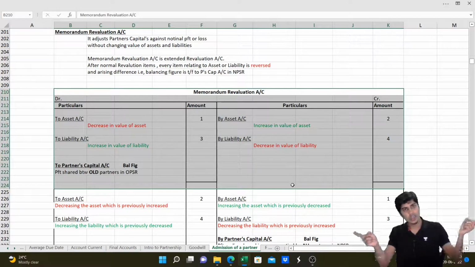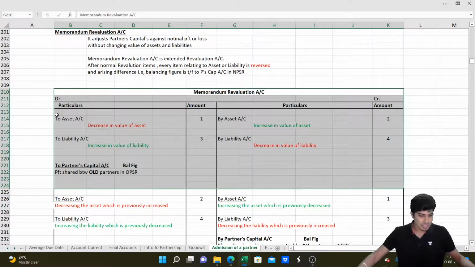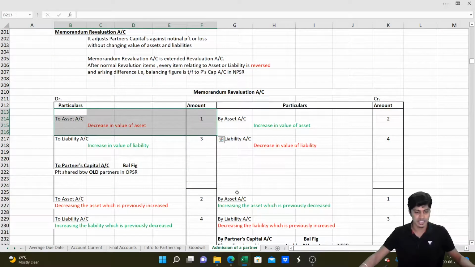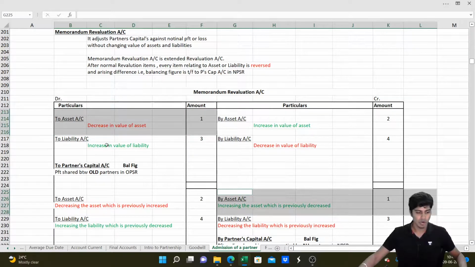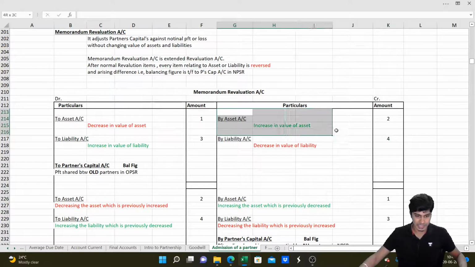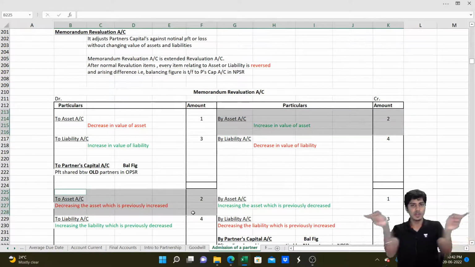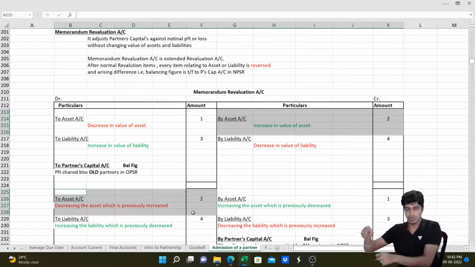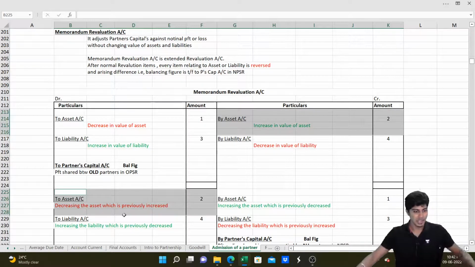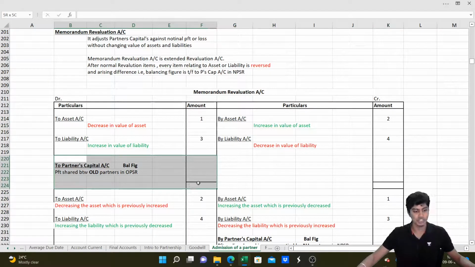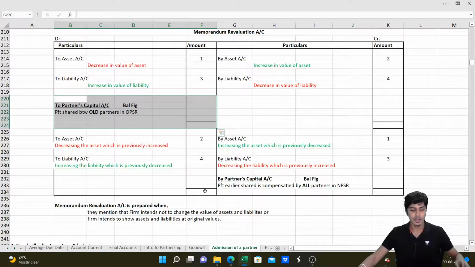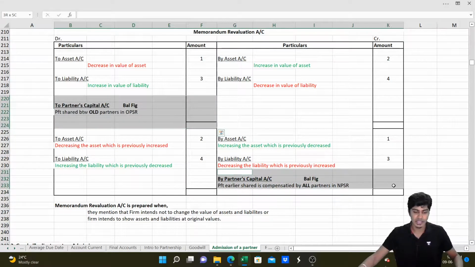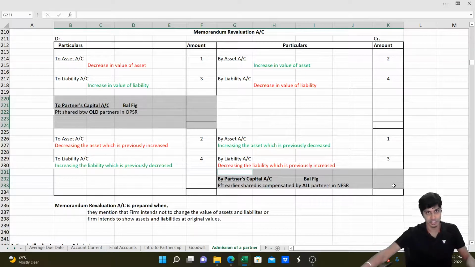In that case, we'll do everything in reverse. Whatever was debited here, decrease in asset, will now be credited here. Whatever was credited here, increase in the value of the asset, will be debited. So everything will be reversed. Debit side will become credit side, and credit side will become debit side. And this profit, which was shared only to the old partners, will now be written off by crediting all the partners, including the new partner, in the new profit sharing ratio.